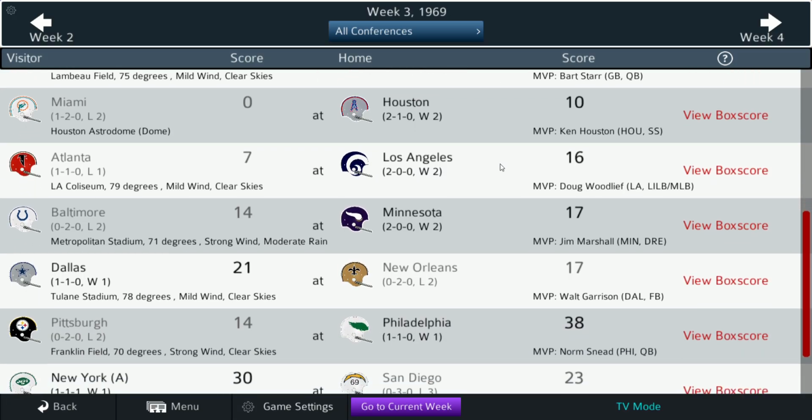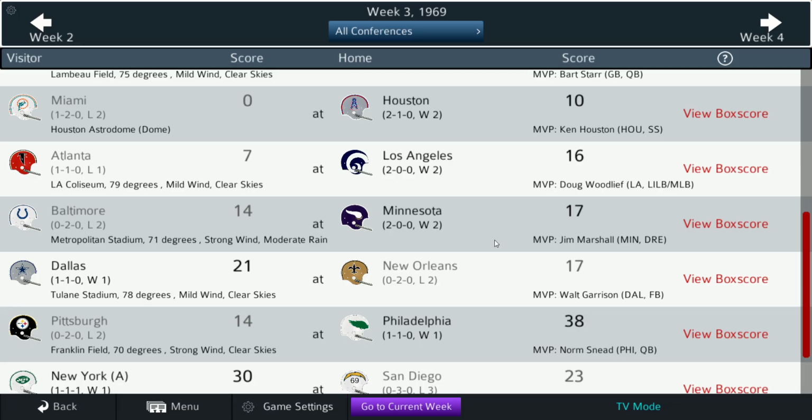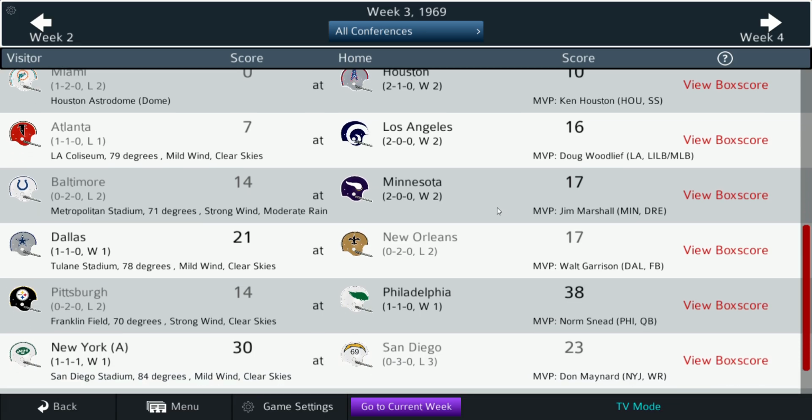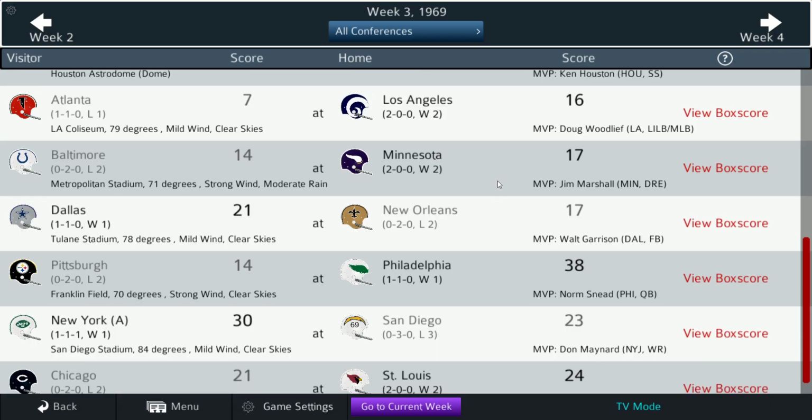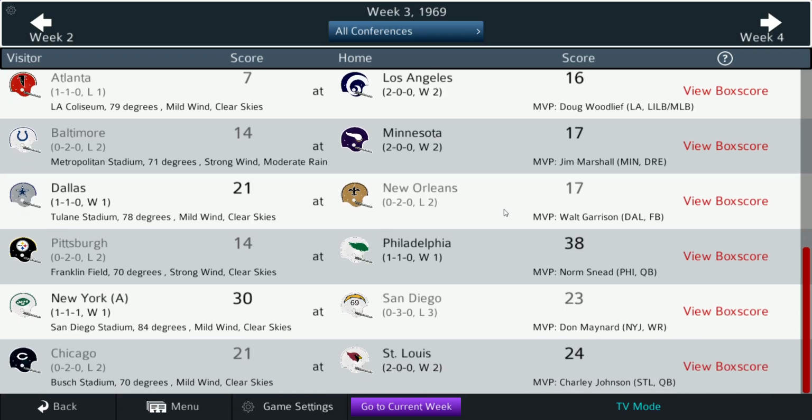Houston wins. The Rams win. They're 2-0. The Vikings defeat the Colts. Cowboys over the Saints. Eagles over Pittsburgh. Jets over the Chargers. And the Cardinals over the Bears.